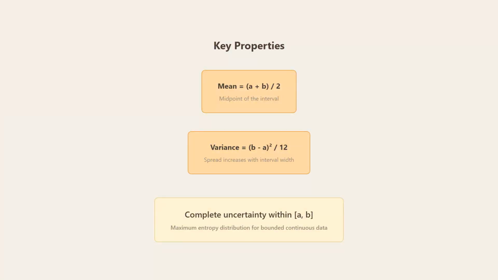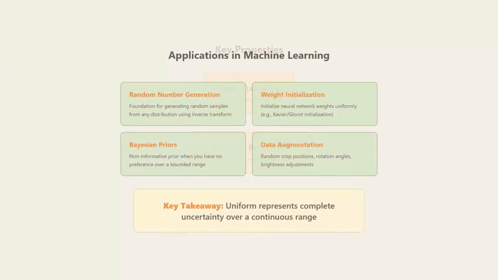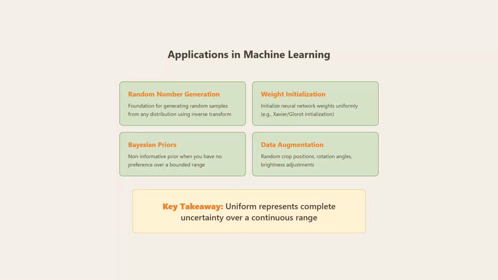The continuous uniform has simple properties. The mean is the midpoint, a plus b over 2. The variance is b minus a squared over 12. It increases with the interval width. This is the maximum entropy distribution for bounded continuous data, meaning it represents the most uncertainty possible.